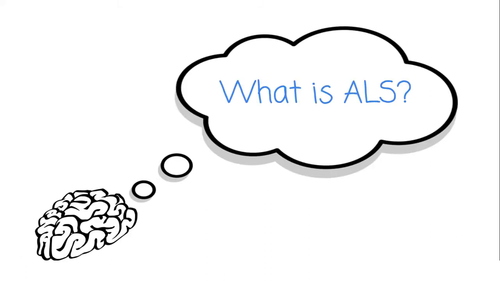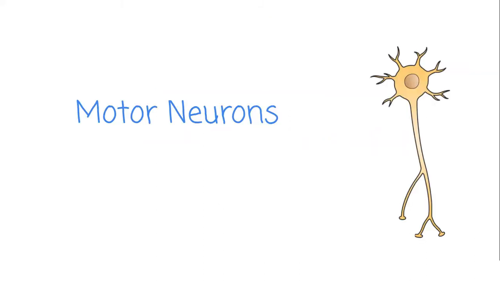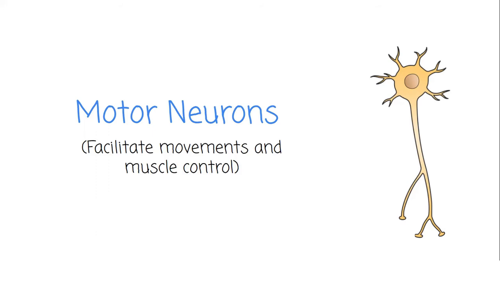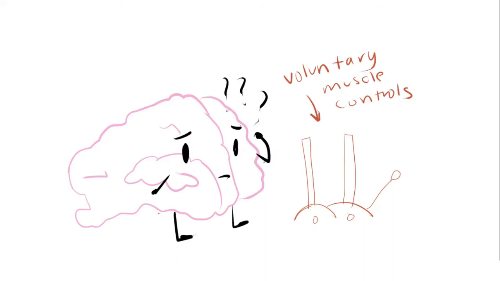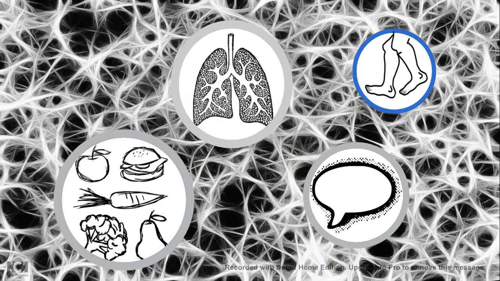Firstly, what is ALS? ALS is a progressive neurodegenerative disease that affects the nerve cells in the brain and the spinal cord. This occurs by causing the motor neurons, the nerve cells in our body that facilitate movements and muscle control, to start to deteriorate and die. When this happens, the brain of an ALS patient will gradually lose the ability to initiate and control voluntary muscle functions, making it harder for them to eat, speak, breathe, and move.